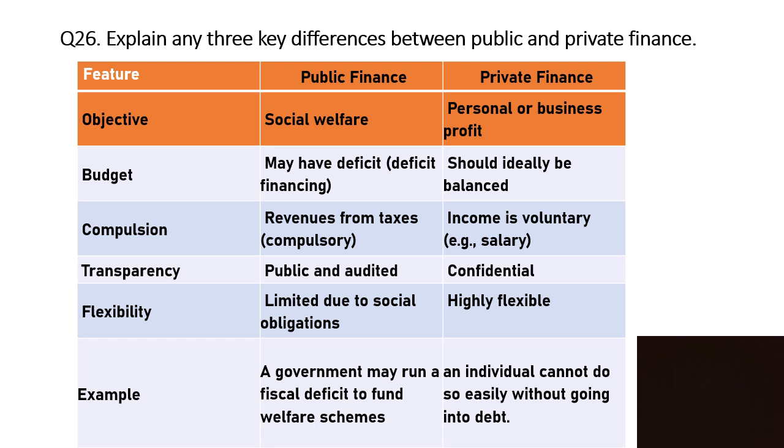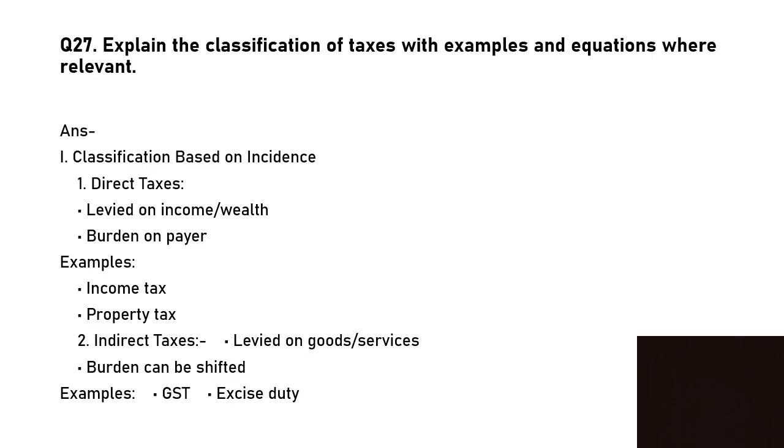Then comes flexibility. Public finance is limited due to social obligation, but private finance is highly flexible. Example in public finance: a government may run a fiscal deficit to fund welfare schemes. An individual cannot do so easily without going into debt. Government may use other resources to meet its requirements, but individuals have to borrow from others.